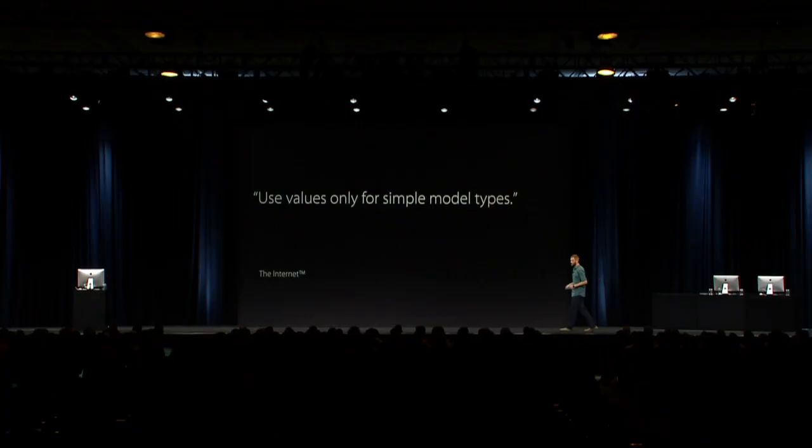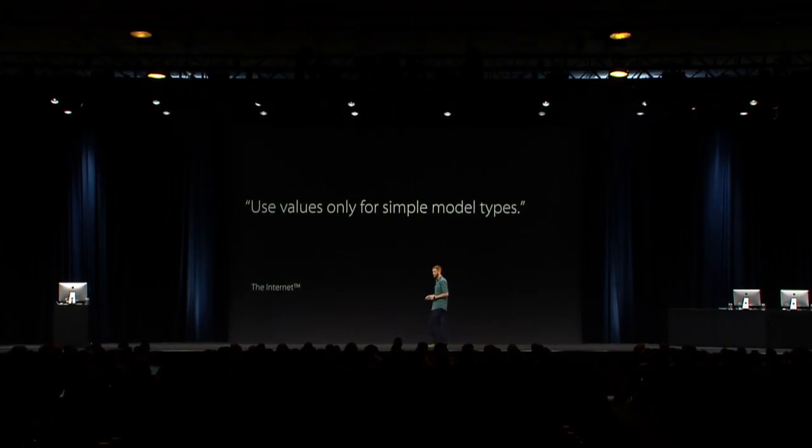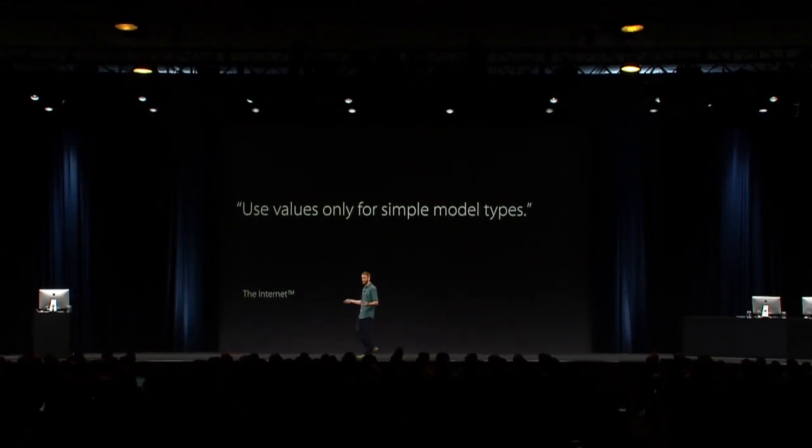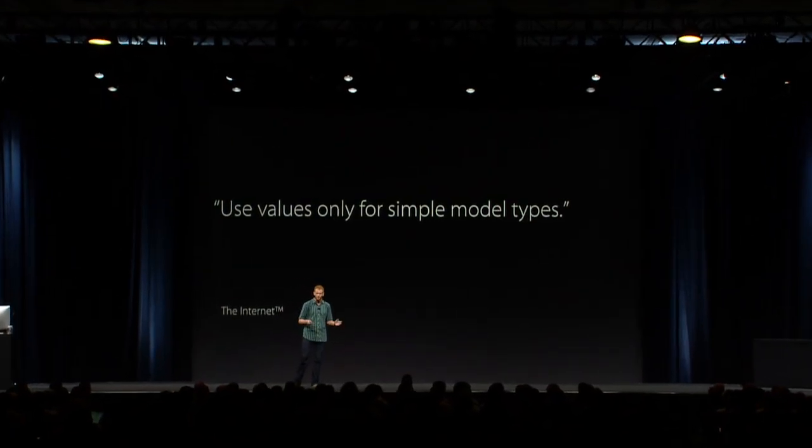Now, we just saw how we can take advantage of value types in the model layer. And using value types in the model layer is actually pretty uncontroversial. But wouldn't you want to take advantage of the same benefits that we just saw in other parts of our application? And that might actually raise a few eyebrows. So I want to share with you a quote that I recently saw on the internet. And that said, use values only for simple model types. That doesn't seem encouraging. But do we believe everything that we read on the internet? And the answer is no, if you didn't know.